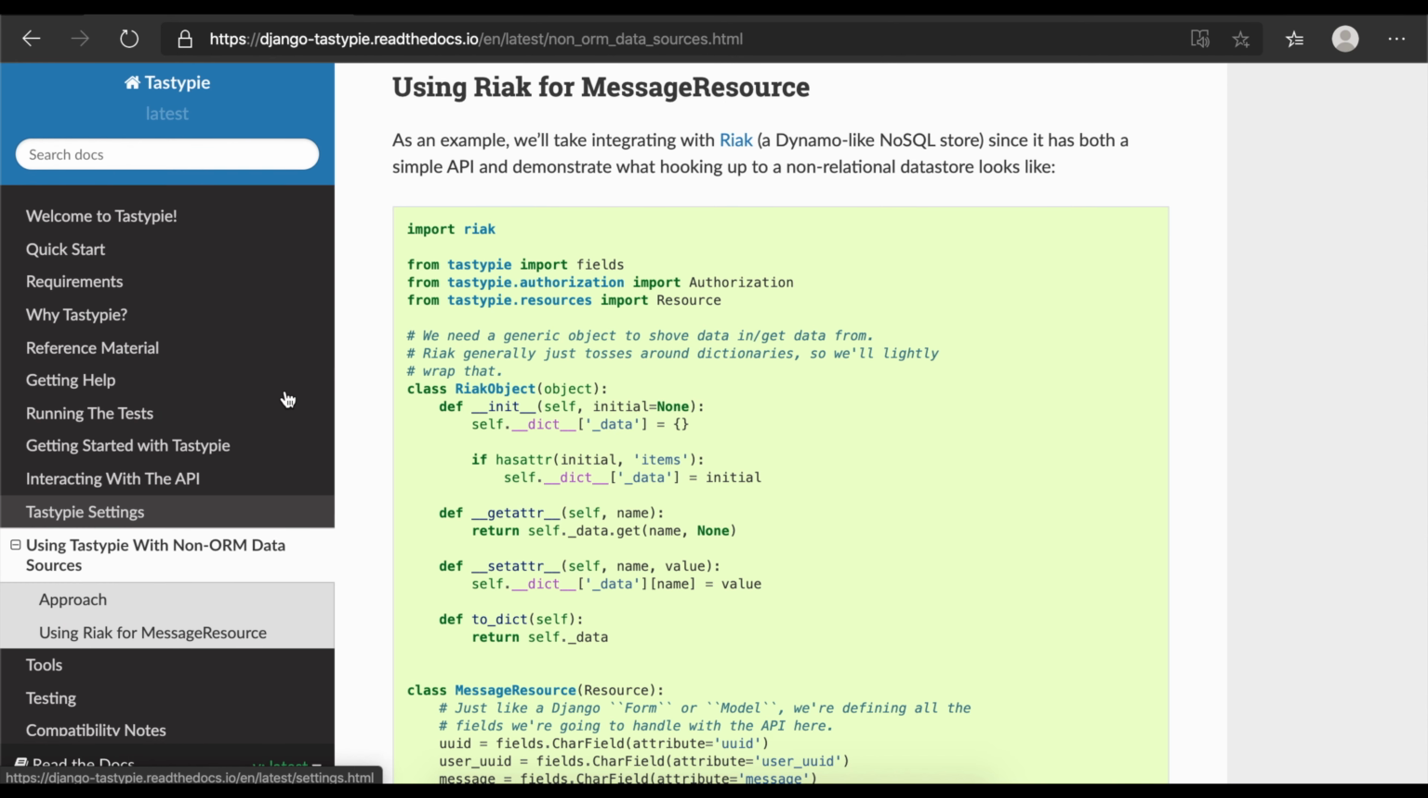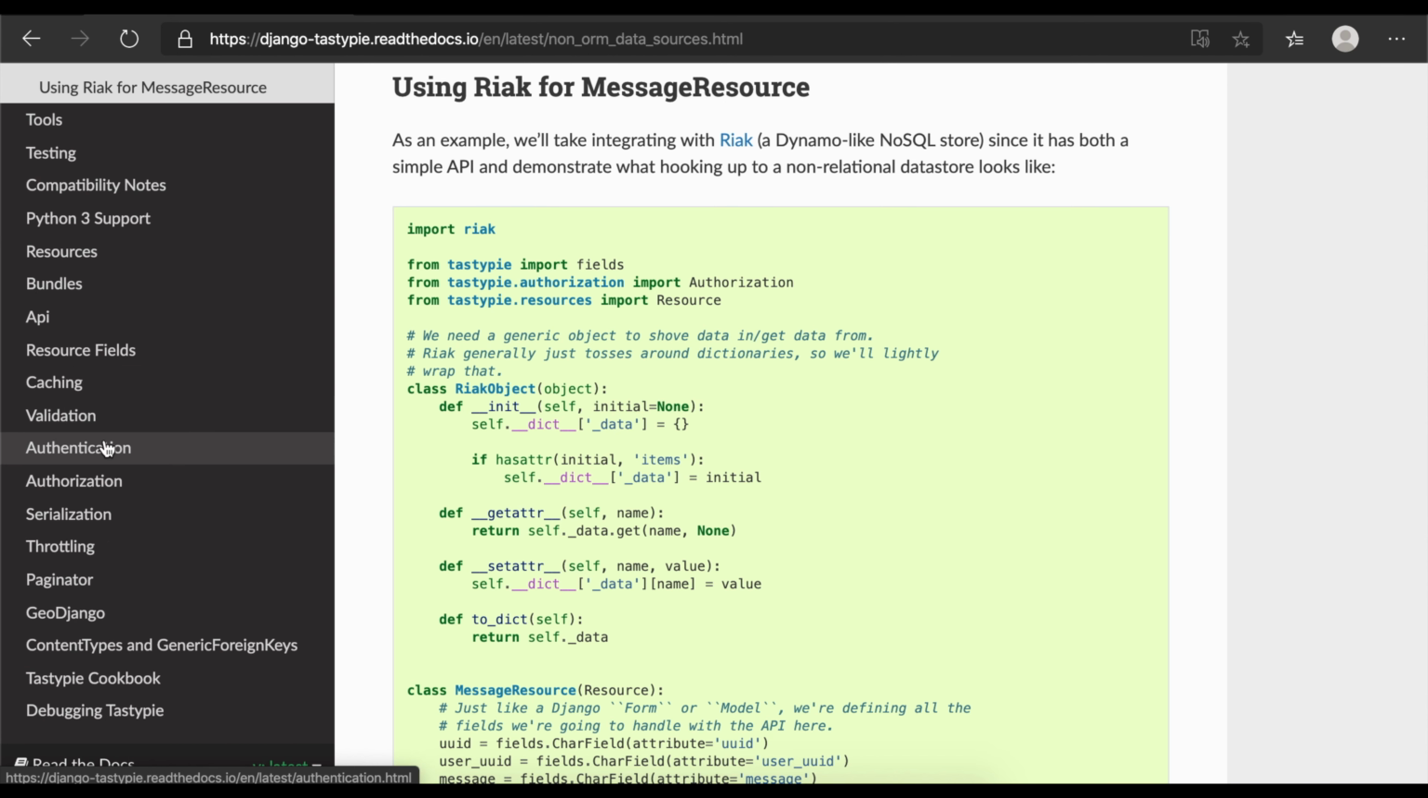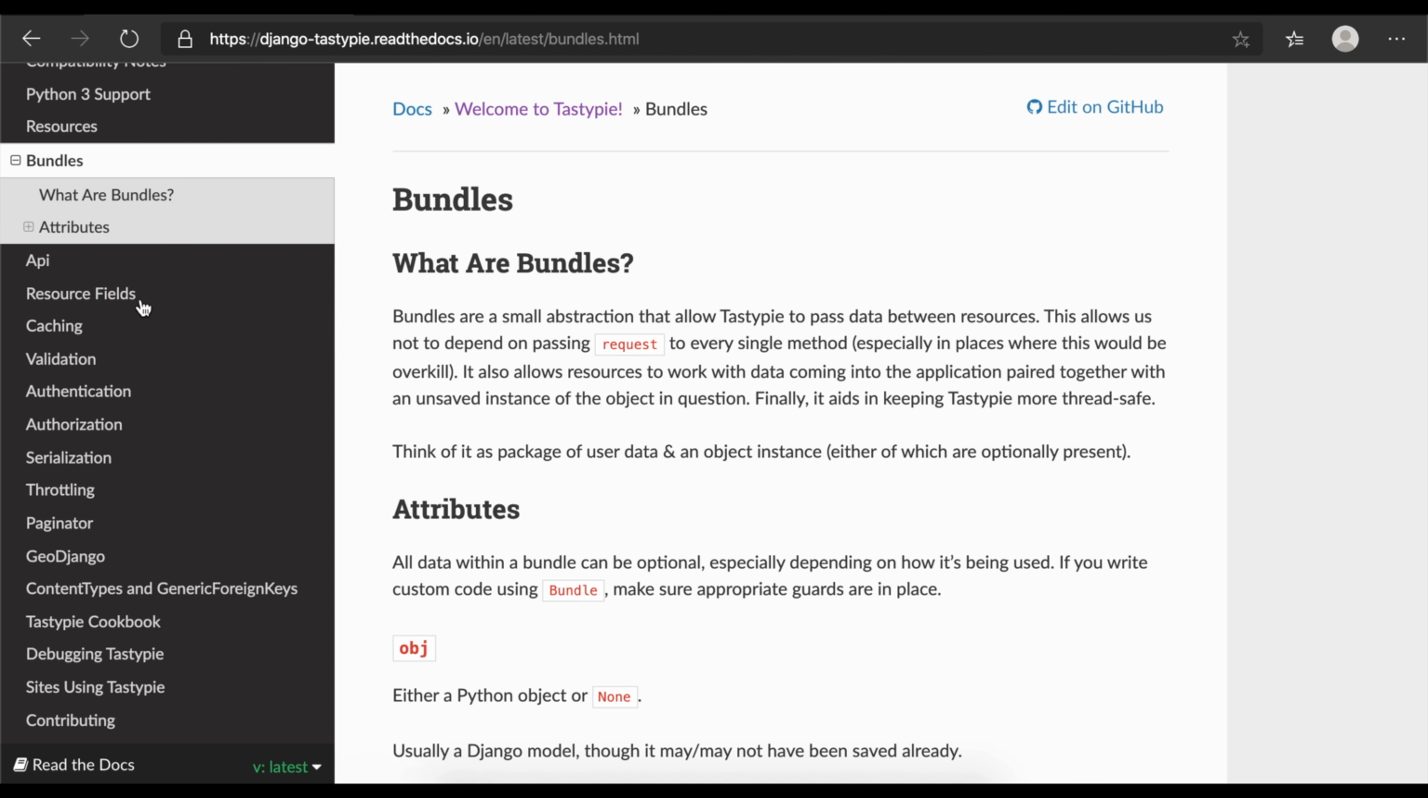This documentation is very straightforward. If you want to explore it, go to this documentation. I will provide the documentation link in the video description. You'll get more idea about it.